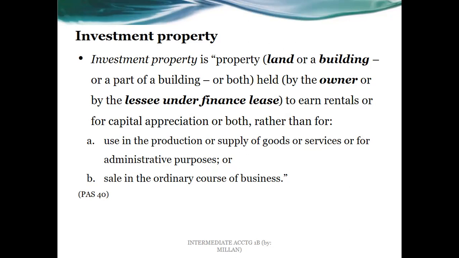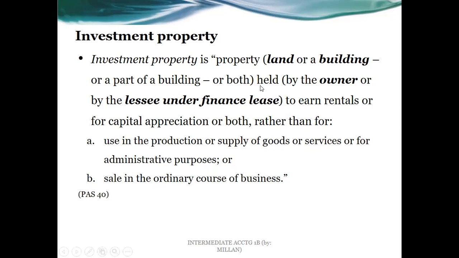And also if, for example, the business model of the business is really for the land or building to be rented, so a company is into really leasing of their spaces, in that case, that's part of the operations of the business. So supply of goods or services. The service there is the rent or lease services. And so that would be also out of investment property. That's going to be under property, plant, and equipment.